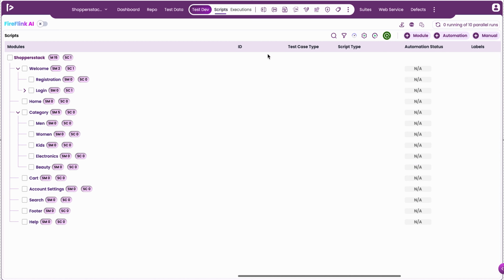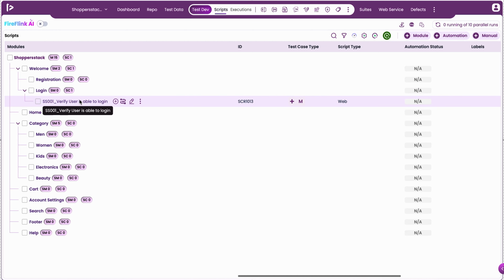Automation scripts can be added in 3 ways within FireFlink. The first method allows the user to create an automation script for an existing manual test case. To do this, go to the manual test case that needs to be automated, click on the plus icon, and select the automation script option, or simply click on the plus icon beside M button.